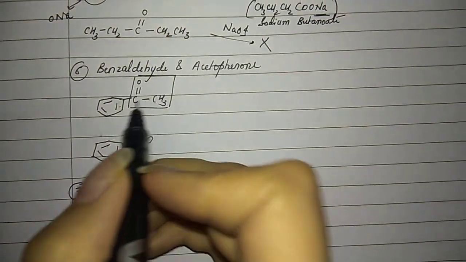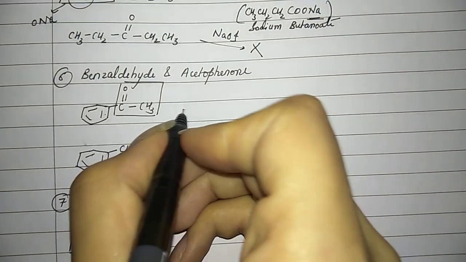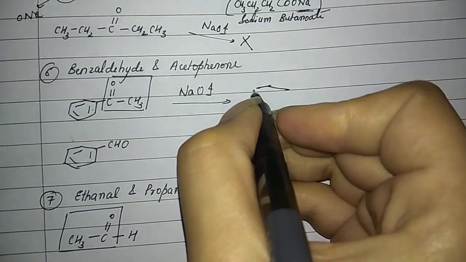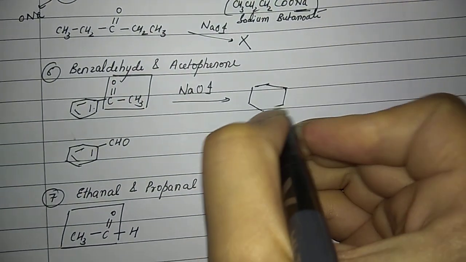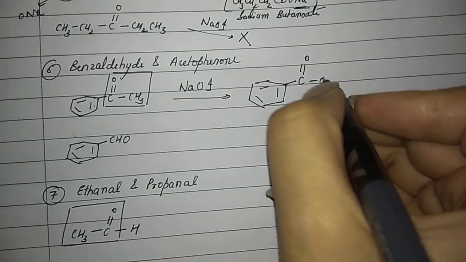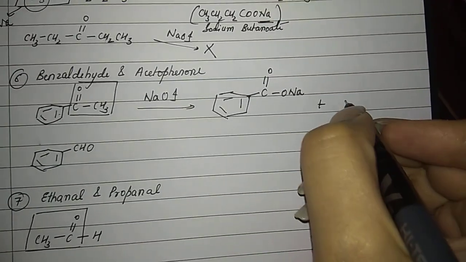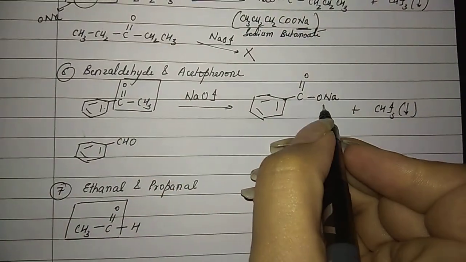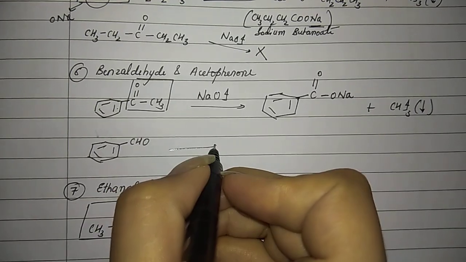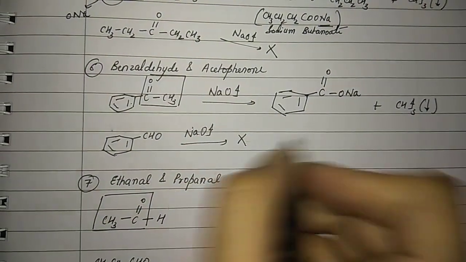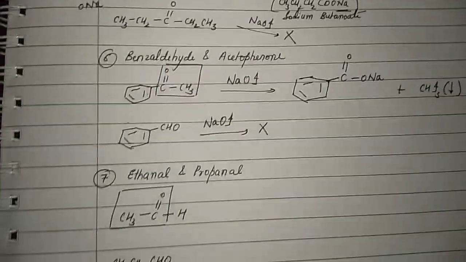This is your acetophenone. Again, it has a COCH3 group. So again, without thinking, I go for the iodoform test. The CH3 in the box is replaced by ONa, and the next compound is a constant. So this will be sodium benzoate once again, and this will not give the test. Fine, you will write the whole statement after both the parts.